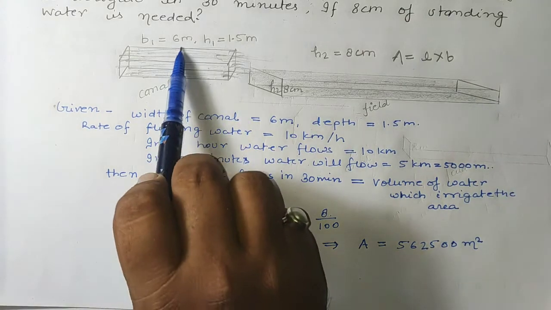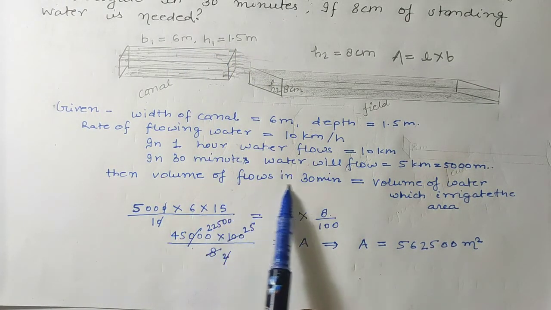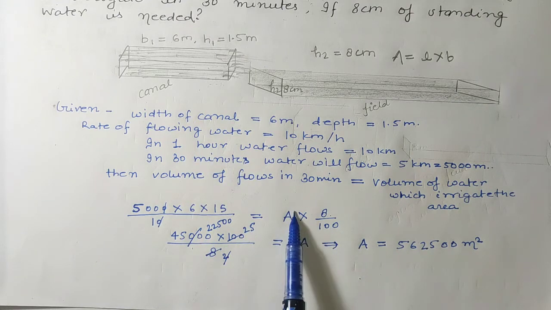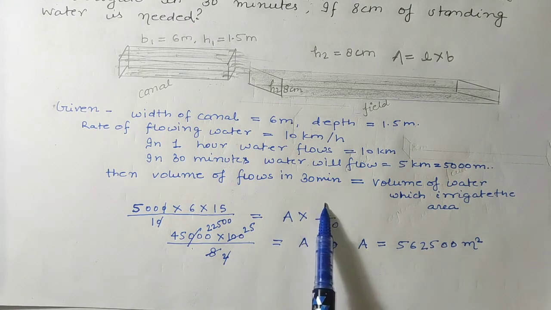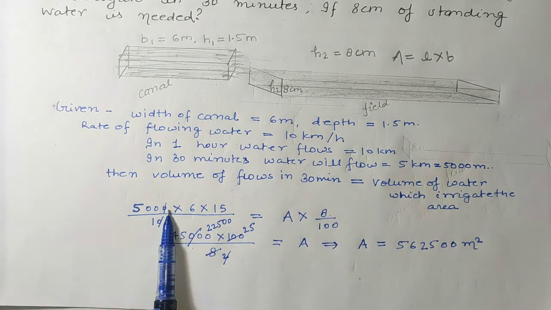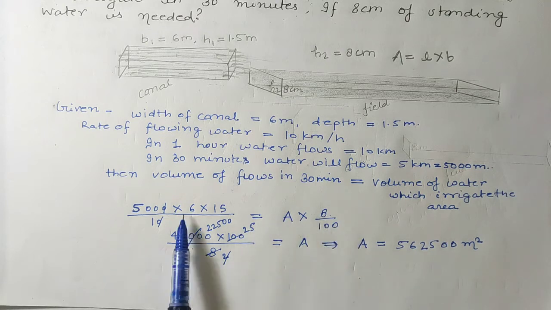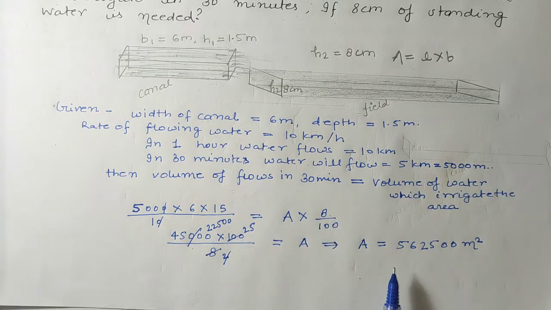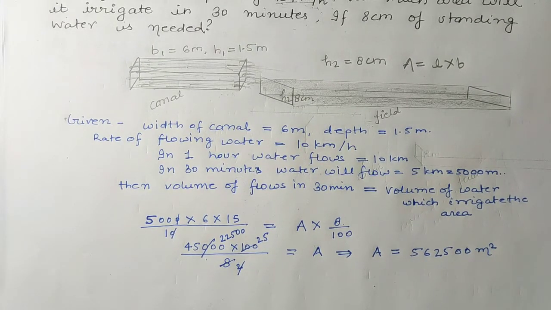Now length, breadth, height is the volume of canal, and here A means what? Length into breadth, and height is given in centimeter, so 8 upon 100. Now here the volume and here the volume, both should be the same, because the volume of the water should remain the same. After calculating it, finally we have got the value 562500 meter square. Okay students, you can pause the video and note it down.